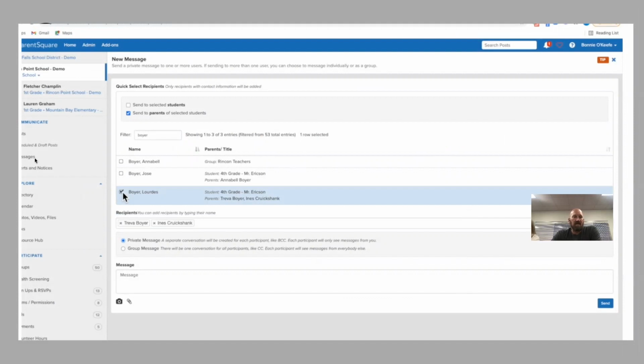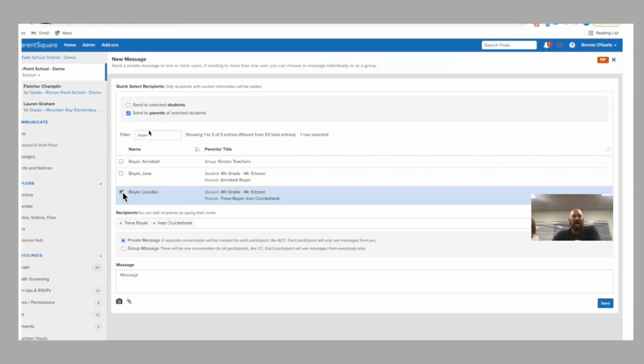So over on the left-hand side, you'll find messages, and click there. It'll open up a new message. Now you can send it to selected students only. Again, if you're a secondary teacher, you have that option. For elementary teachers, your only option is parents, but you can send it to students and parents or either of the two.